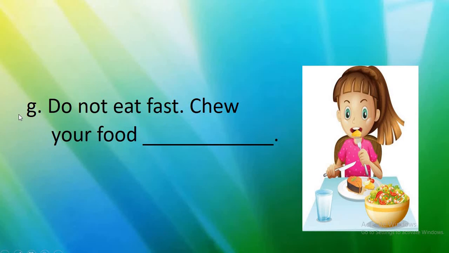Okay. Sentence number G. Do not eat fast. See, this girl is eating in the picture. Do not eat fast. Chew your food. You have to chew your food properly. Properly, P-R-O-P-E-R-L-Y. So how do you have to chew? Properly. Understood? Very good.